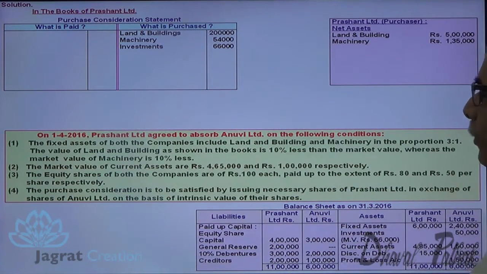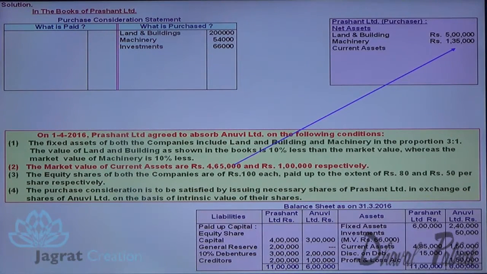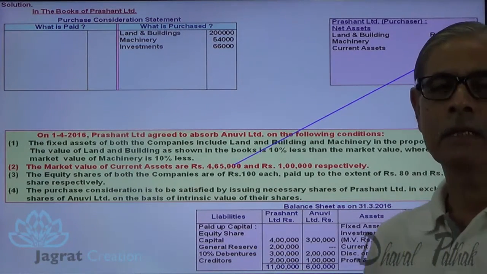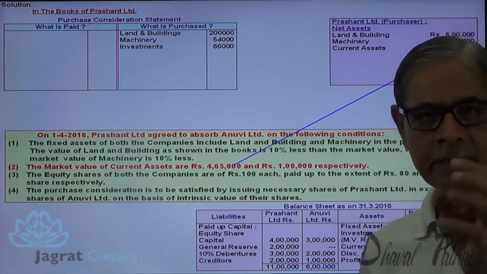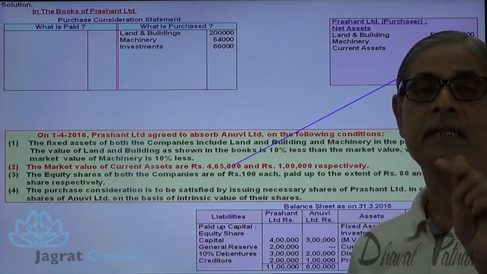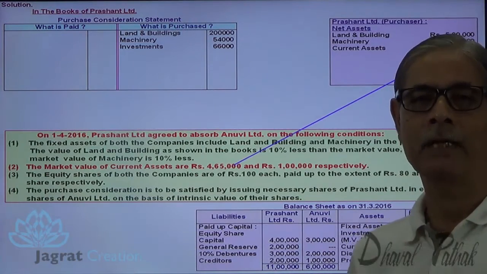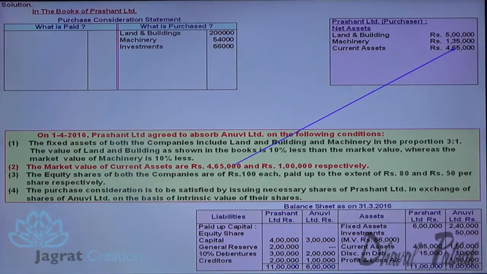Now the market value of current assets 4,65,000. See, the current assets are 4,85,000. Valuation made is 4,65,000. There is a 20,000 decline, but that decline is not going to be the decrease in the value of current assets. Its effect is not given in the books of accounts, but it is considered only for the purpose of finding out the intrinsic value, 1 lakh.